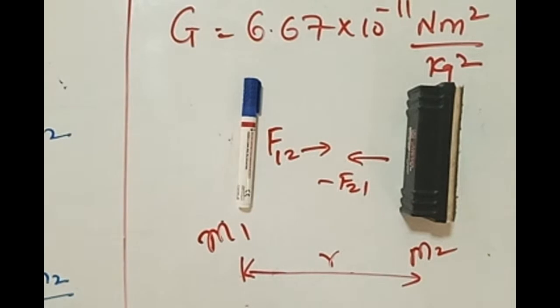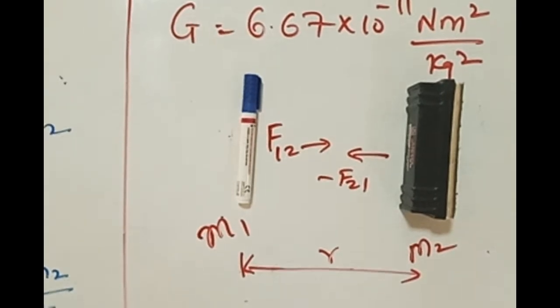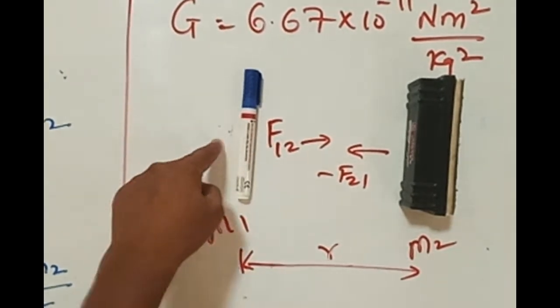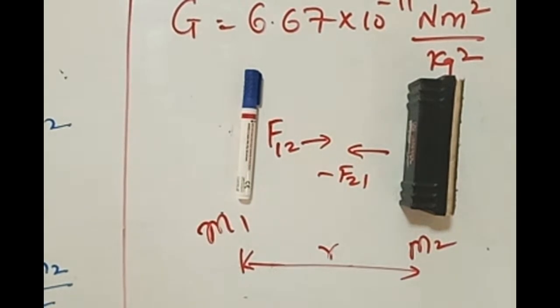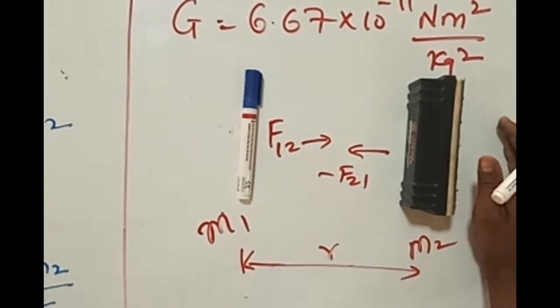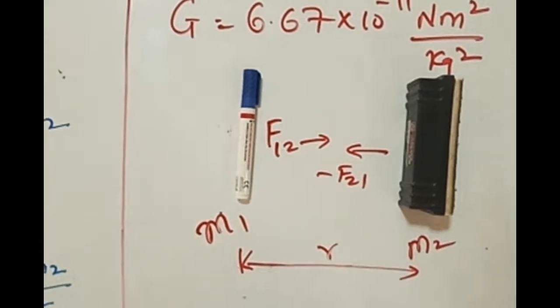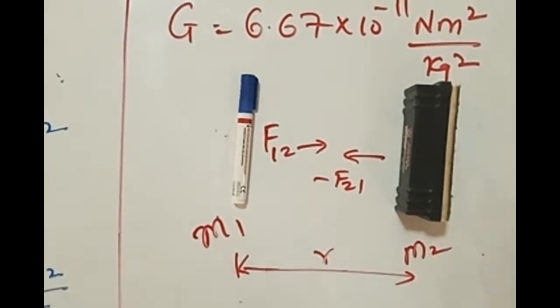According to the universal law of gravitation, this marker will attract the duster towards it and this duster will attract the marker towards it. Now I'm going to ask one question, try to answer it. Why are we not able to feel that force?